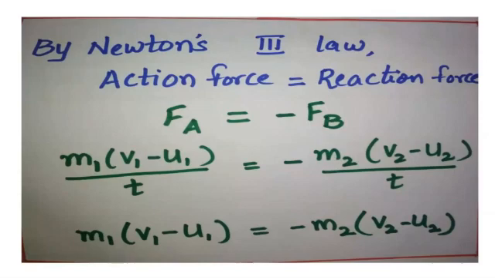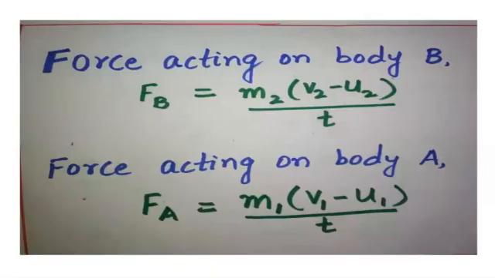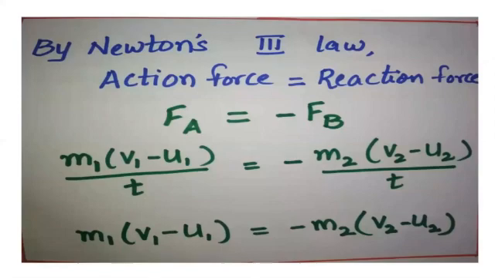So now the action force Fa, whatever we have written here, I have written the same way. What is Fa? All the one parts, that is M1, V1, U1 by T. So I have written here M1 (V1 minus U1) by T, and Fb is equal to M2 (V2 minus U2) by T, along with that minus sign.